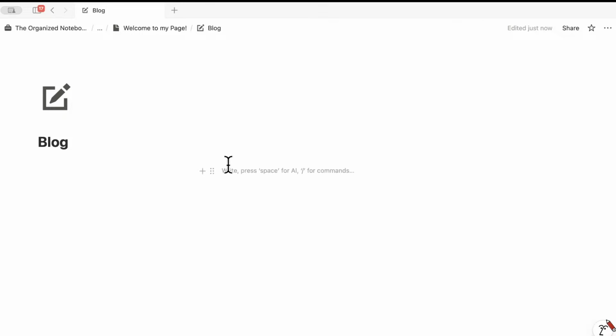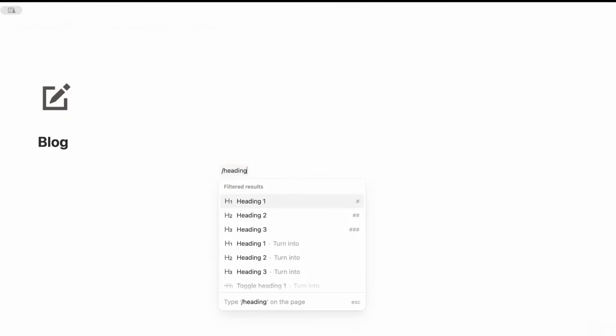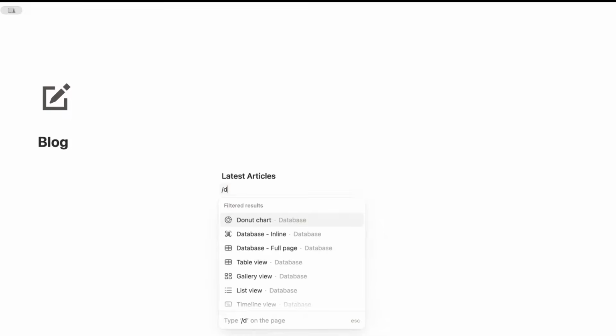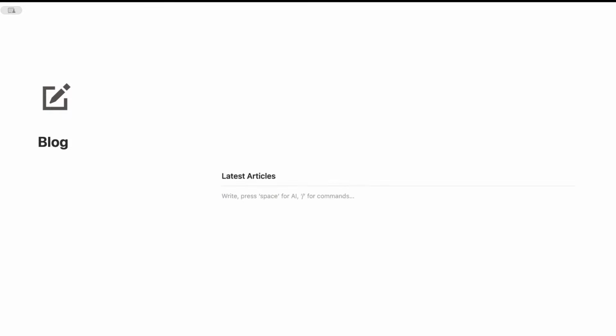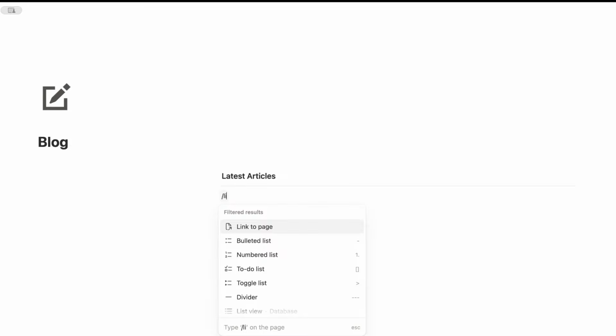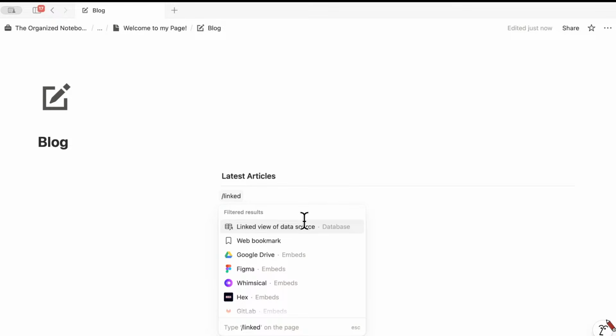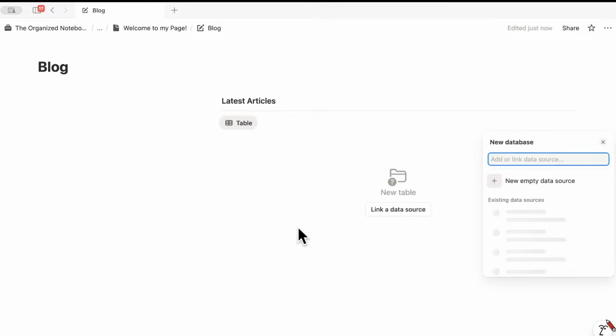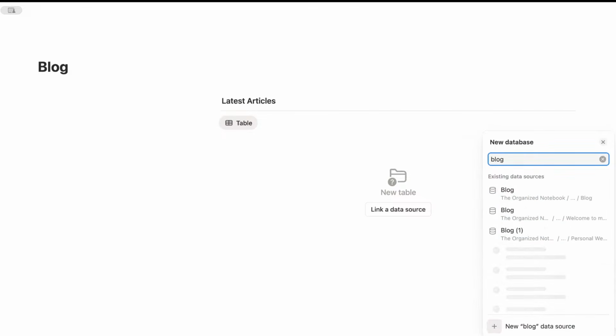And then on the right hand side, I'll put again heading 3, latest articles /divider. And then here we need to do /linked view database. So since the original database is in the main page, we need to link the view of that data source here in this blog. So now we're going to look for the blog.